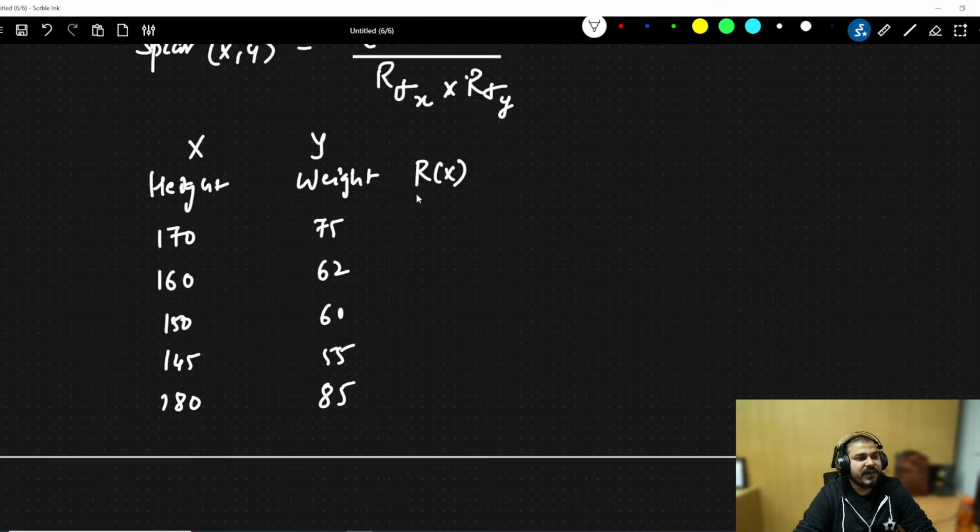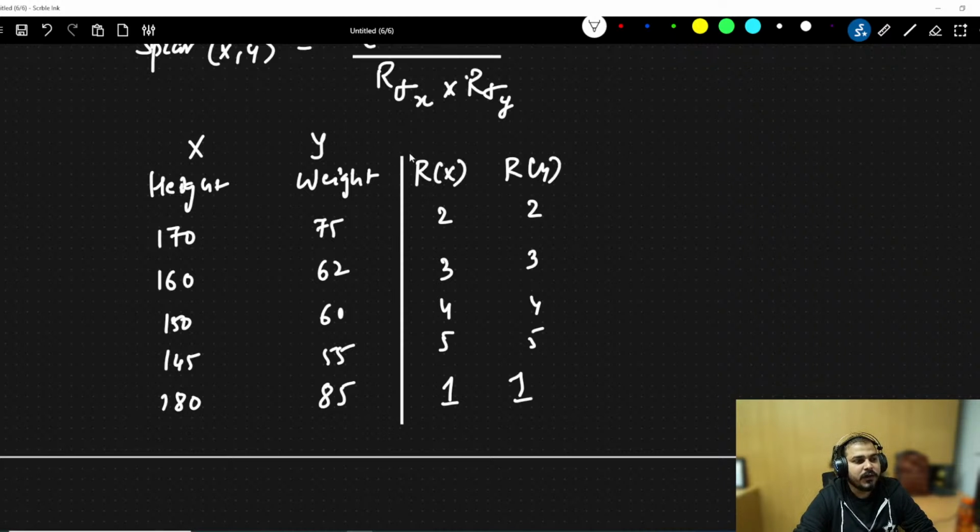In height, if I say rank of x, 180 is the highest, right? So I may give this rank as 1. Then 170 is the next highest. Then 160 is the next highest. Then 150. So here you can see that I'm assigning rank. Similarly, I'll assign rank for y. In this particular case, rank 1 is 85. Then you have 2, then probably 3, then 4, then 5. Like this.